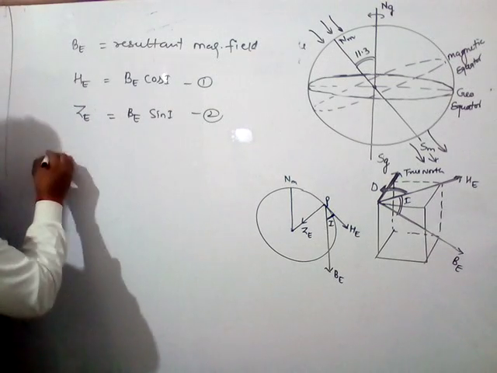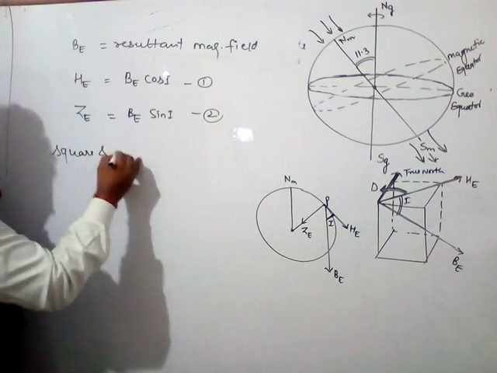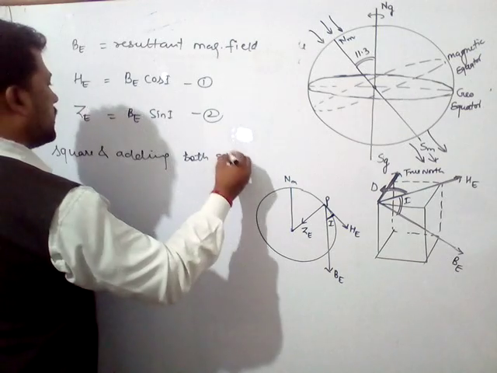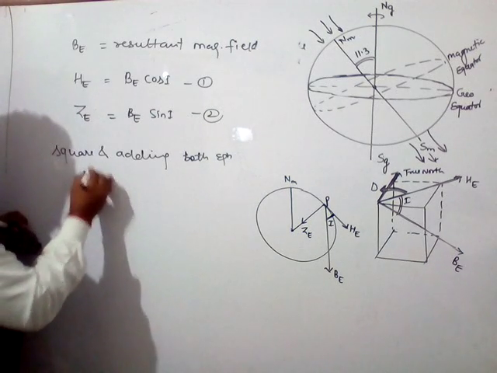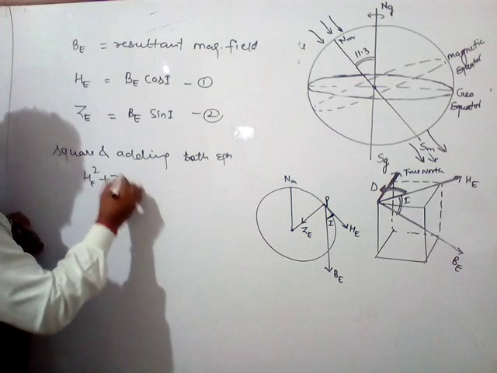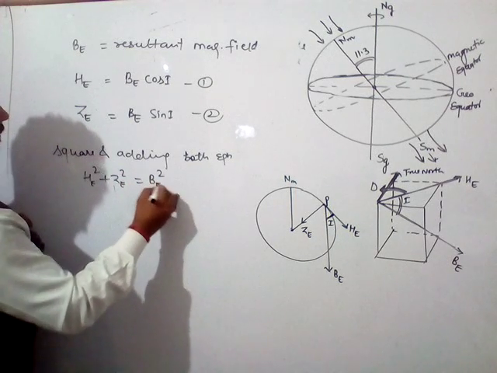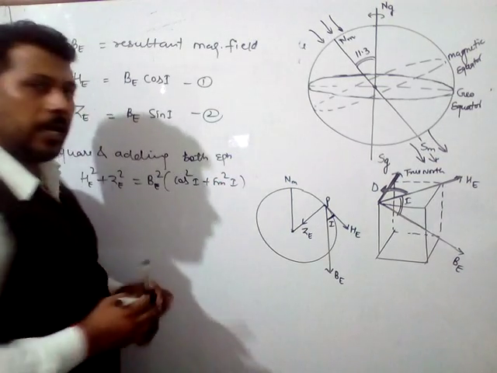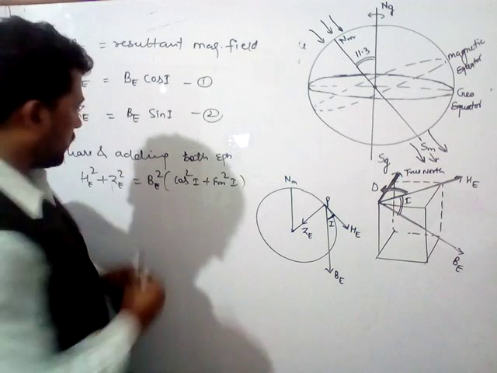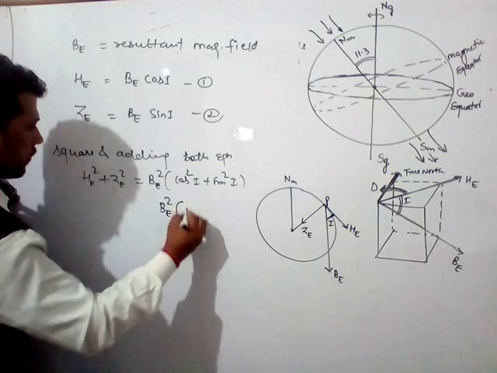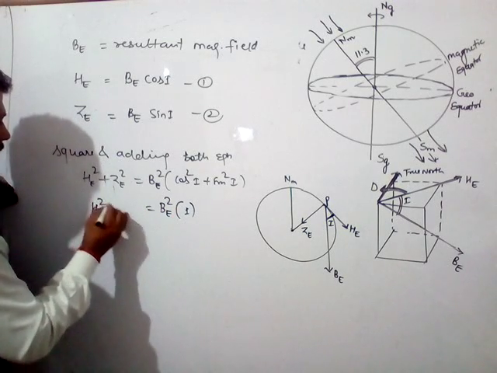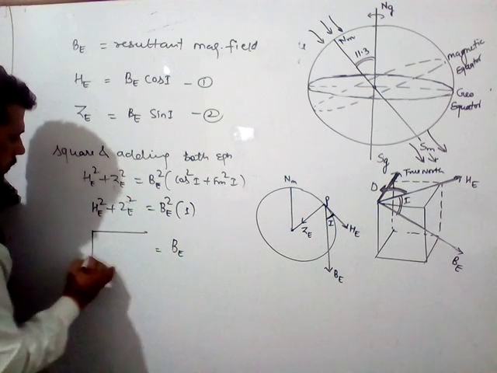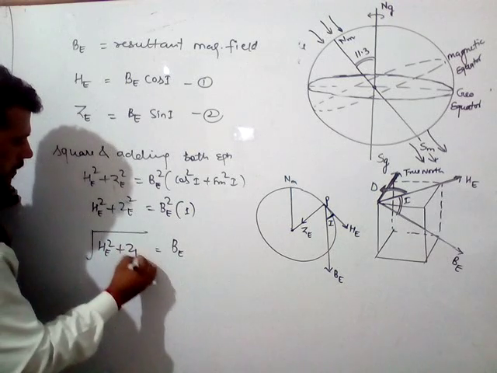Squaring and adding both equations, HE square plus ZE square equals BE square times cos square I plus sin square I, and by the identity cos square theta plus sin square theta equals 1, BE square is equal to HE square plus ZE square. So BE equals the square root of HE square plus ZE square.